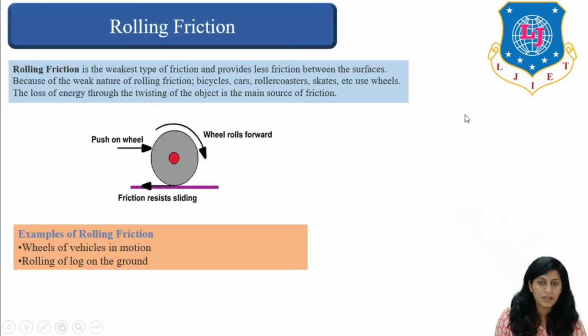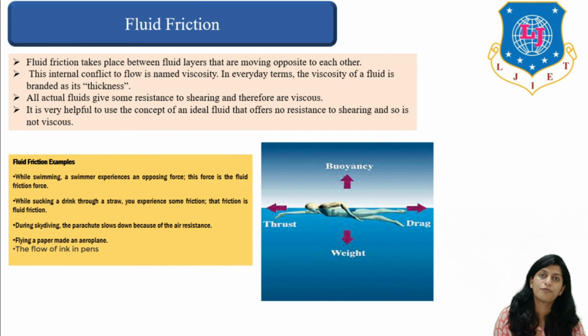Then comes rolling friction. Rolling friction is basically the weakest type of friction we encounter, and it provides less friction between the surfaces because of the weak nature of rolling friction, bicycles, cars, rollers, etc. can easily rotate. Fluid friction. Fluid friction takes place between fluid layers that are moving opposite to each other. This internal resistance to flow is named viscosity, right? Fluid friction, we also term it as viscosity.